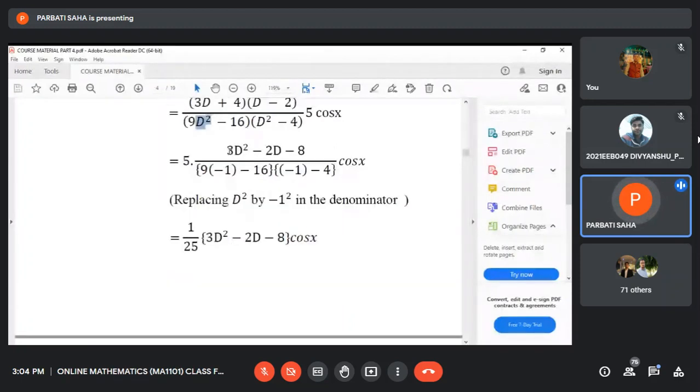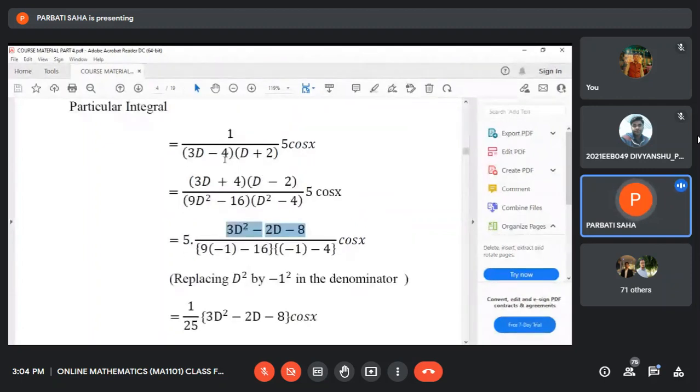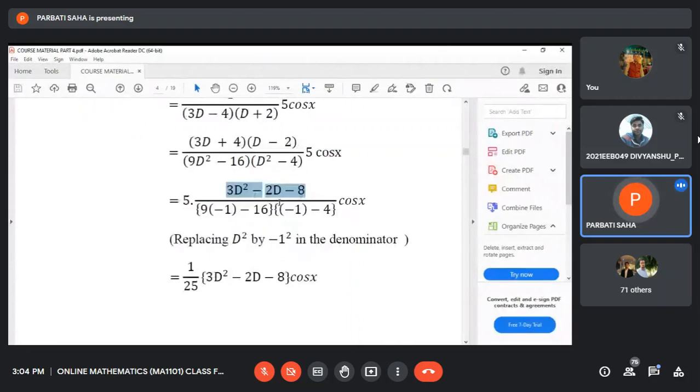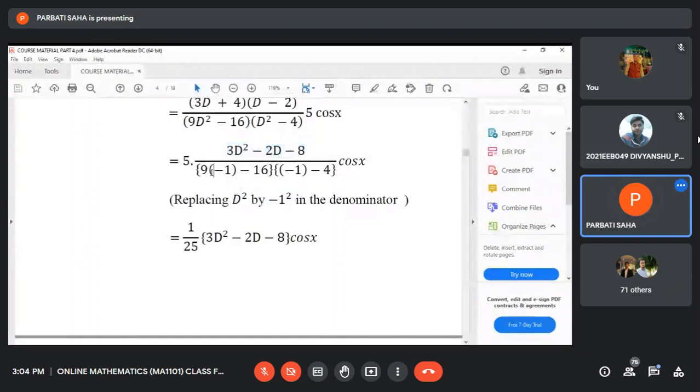And the numerator is this. Just you see, we have multiplied both numerator and denominator by 3D plus 4 and D minus 2 to make the denominator a function of D square, and then D square should be replaced by minus 1 square, where 1 is the coefficient of x in the cosine function.